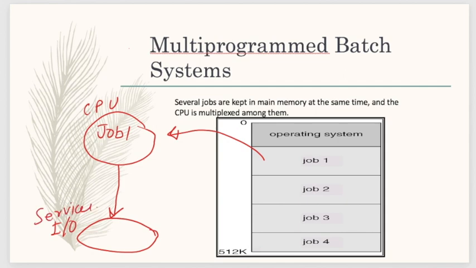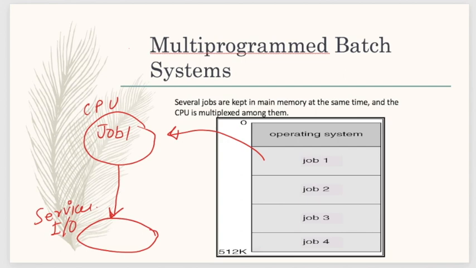What is an IO service? Any kind of input output request or service which is required for job 1, like a keyboard press, a mouse click, anything. Like when we do programming where we require input from the user, at that time IO services are required for that program to be executed, because the function of the keyboard is needed so that it can take the input. These are examples of IO services which are required for programs.